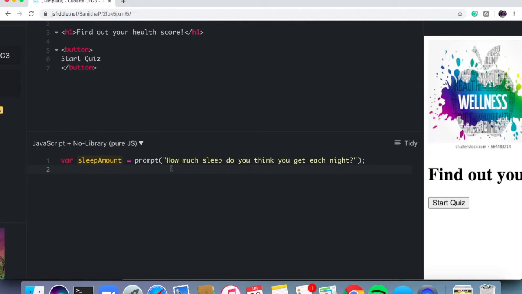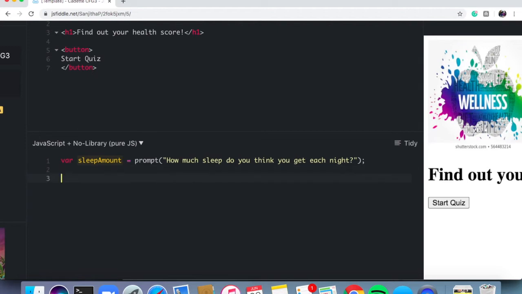An if statement is a way for us to check for some sort of certain condition. In this case, the condition we're checking for is if the number that the user typed in is greater than or equal to 9. And as a result of that certain condition being true, we are going to have some sort of action occur, right? So it allows us to check for certain situations, and if they're true, we can have some sort of other action happen as a result. And if the situation isn't true, if they don't type in a number that's greater than 9, then that certain action doesn't happen. It's as simple as that.